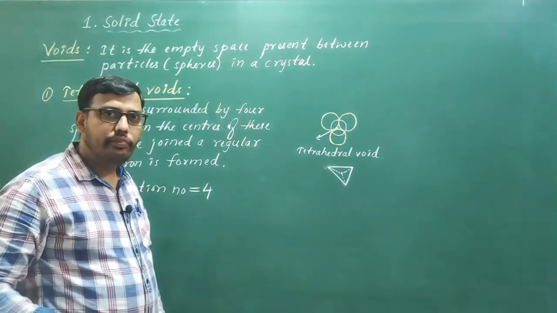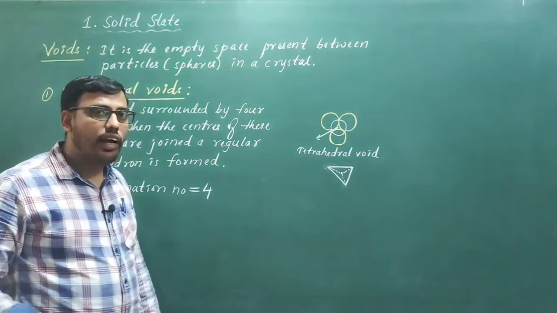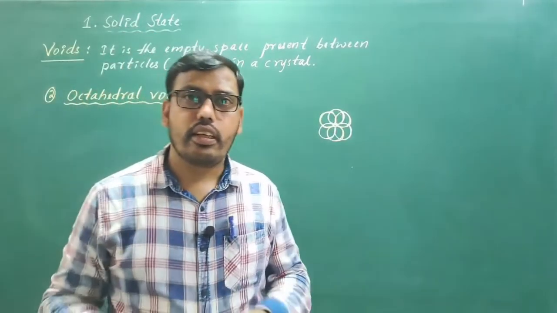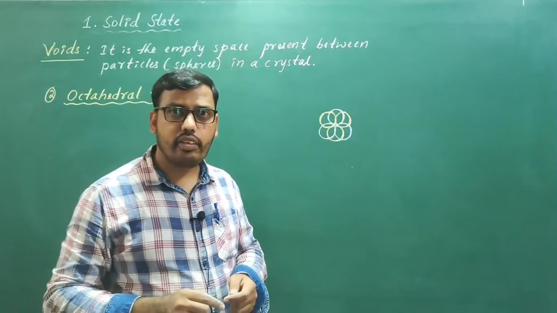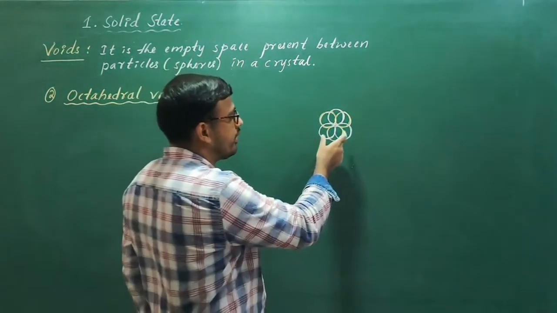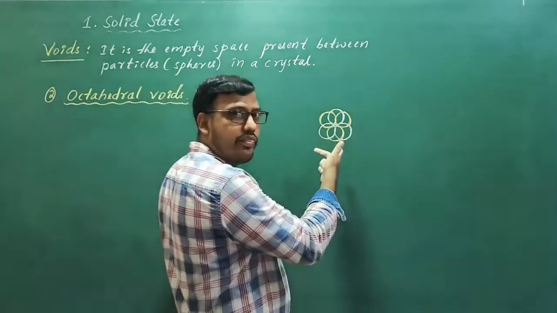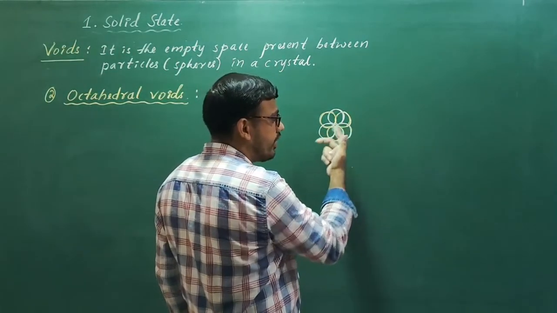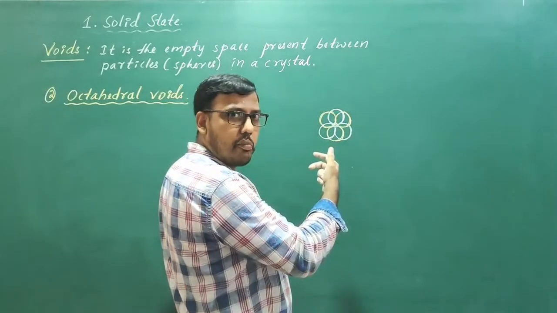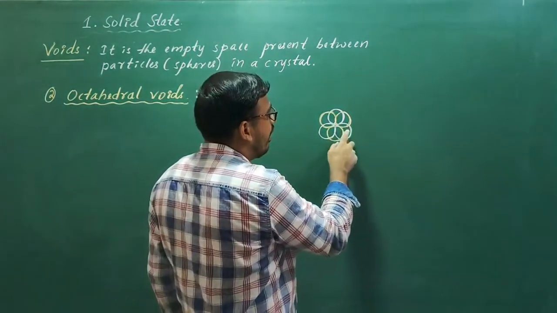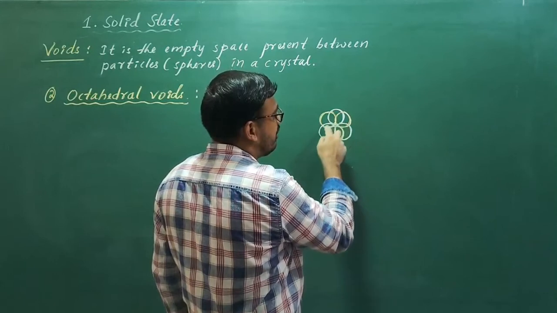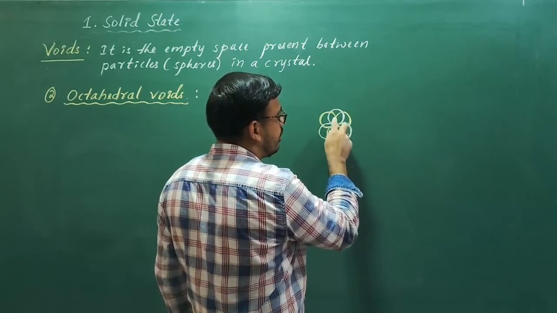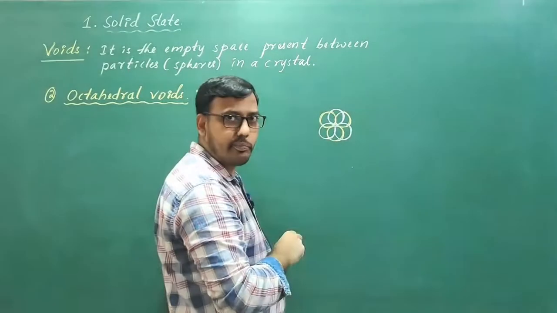Next coming to the octahedral void, that is the second type. See this arrangement. Three spheres are of the first layer, which is shown by the yellow color. Three different spheres are shown by white color, and they are arranged differently.